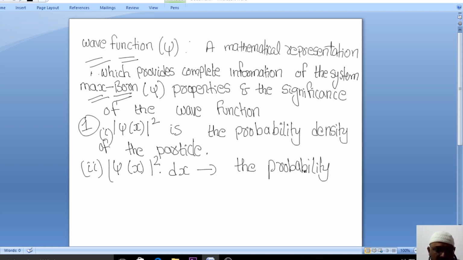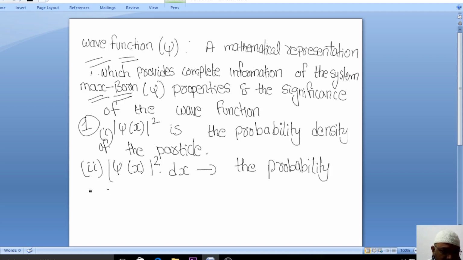Because we cannot accurately locate the particle. So here we are using probability first, and then we can easily understand the nature of this particle. That is the reason we study this mod of psi square. Mathematically, it gives us the information regarding the probability of the particle.